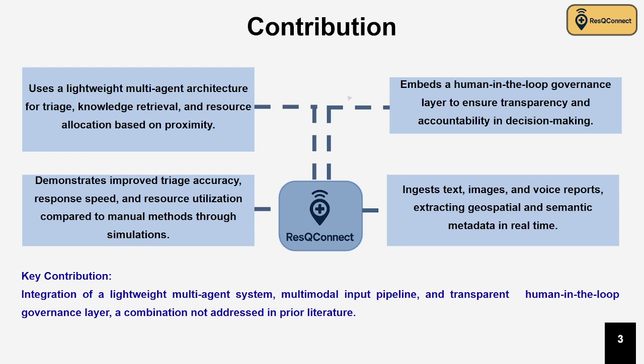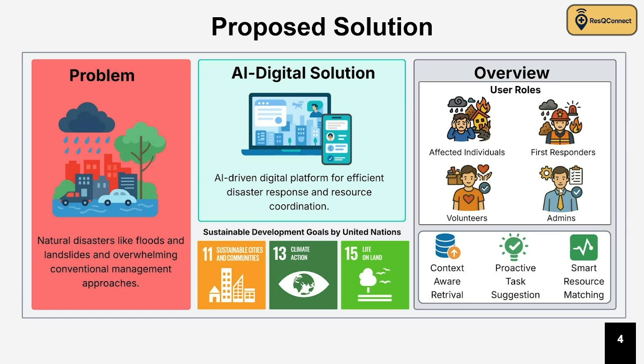The paper provides experimental validation of the multi-agent and human-in-the-loop hypothesis through simulations and a user study. Our proposed solution, as outlined in the slide, is a digital AI solution that connects the community in 4 user roles. The affected individuals can report quickly. The volunteers get their assigned tasks. First responders receive the approved tasks, and admins will have a high-level overview on the entire system.